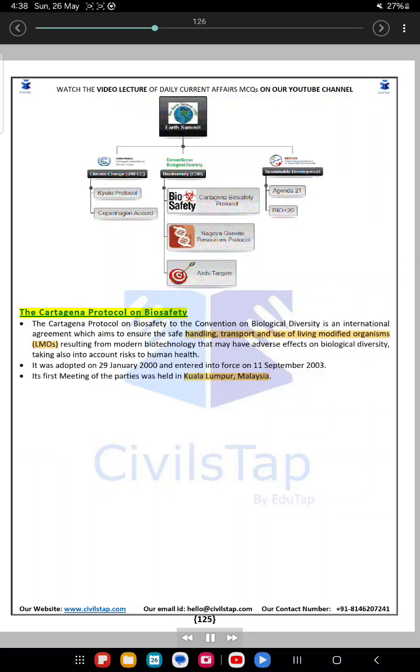The Cartagena Protocol on Biosafety. The Cartagena Protocol on Biosafety to the Convention on Biological Diversity is an international agreement which aims to ensure the safe handling, transport and use of living modified organisms, elements resulting from modern biotechnology that may have adverse effects on biological diversity, taking also into account risks to human health. It was adopted on the 29th of January 2000 and entered into force on the 11th of September 2003. Its first meeting of the parties was held in Kuala Lumpur, Malaysia.